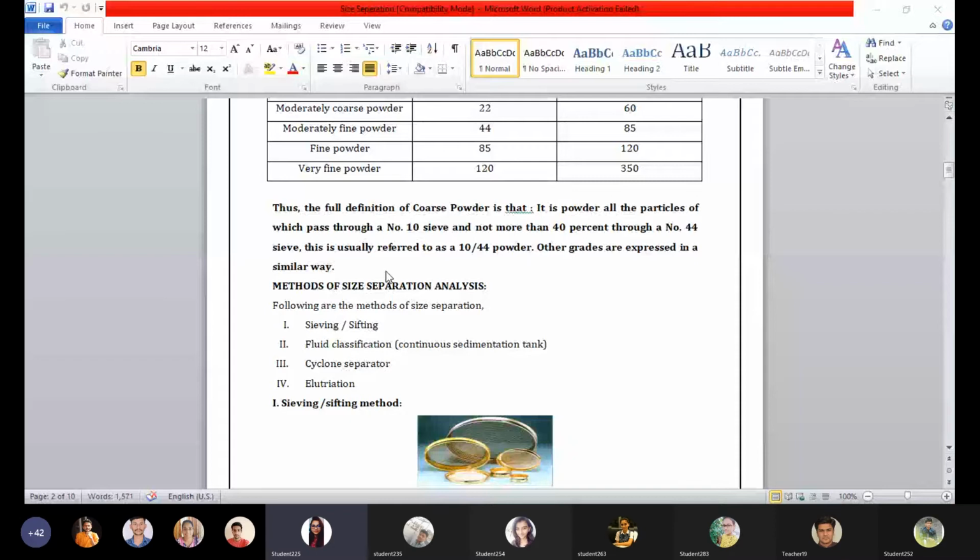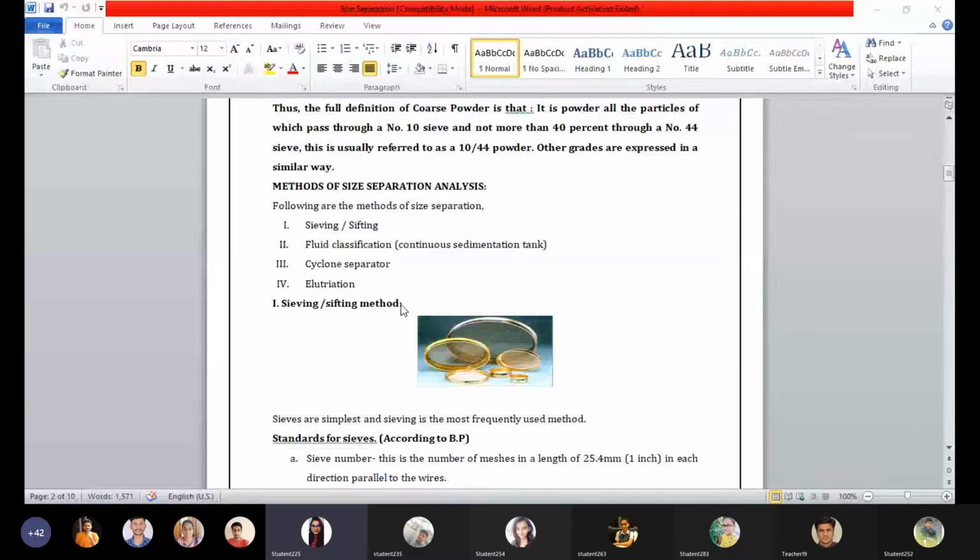The methods of size separation analysis are as follows. First is sieving or sifting. Second is fluid classification, where we will see the sedimentation tank, also known as fluid classification, and the continuous sedimentation tank. Third is the cyclone separator and fourth is elutriation.